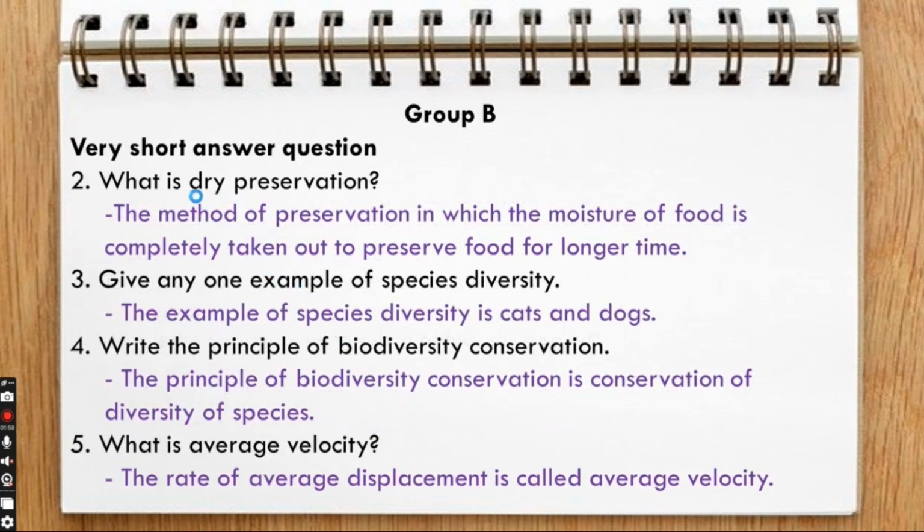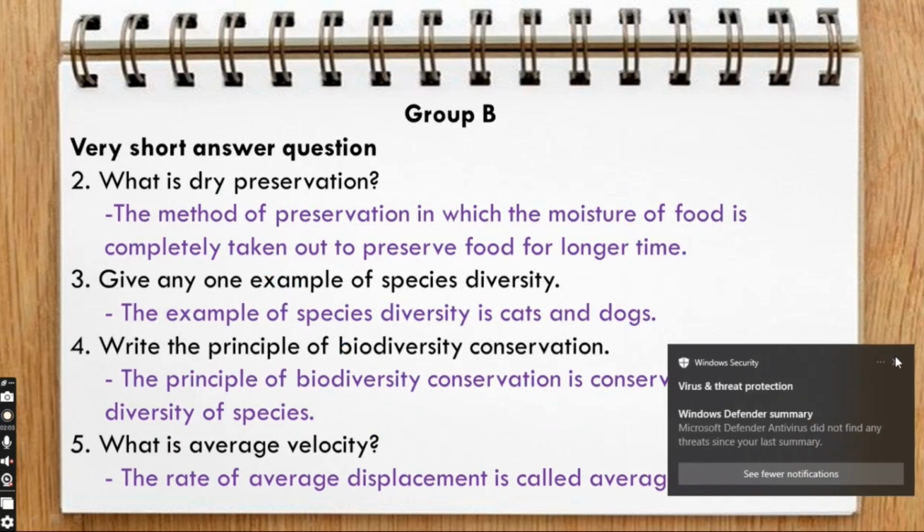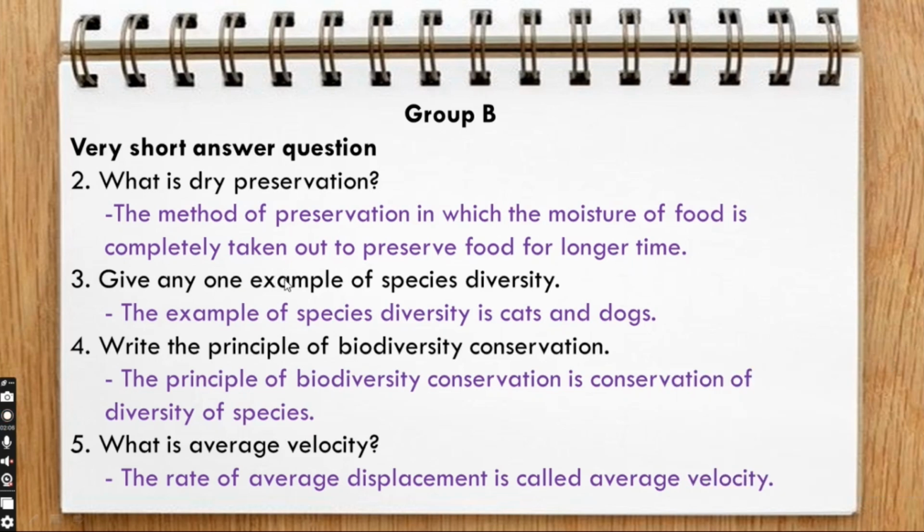Group B. Very short answer question. What is dry preservation? The method of preservation in which the moisture of food is completely taken out to preserve food for a longer time. Give any one example of species diversity. The example of species diversity is cats and dogs. Write the principle of biodiversity conservation. The principle of biodiversity conservation is conservation of diversity of species.